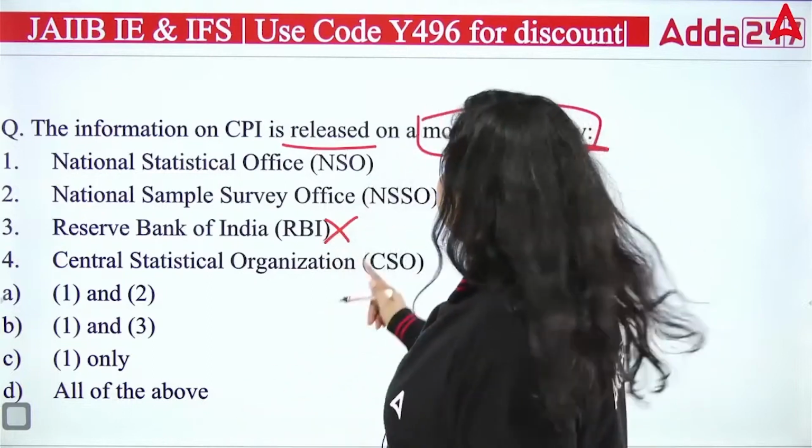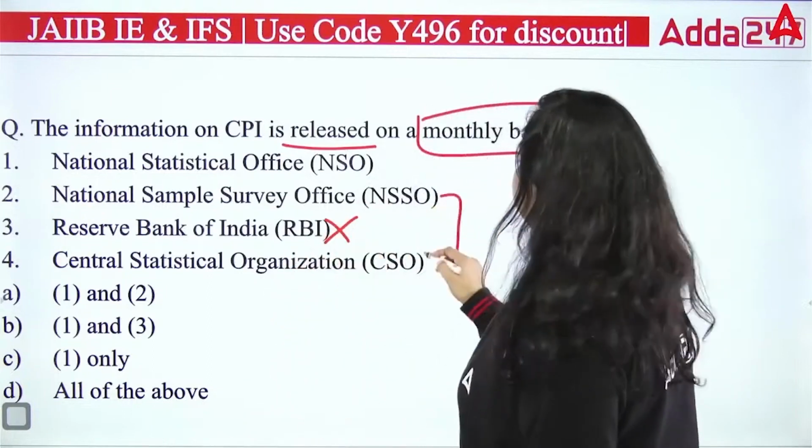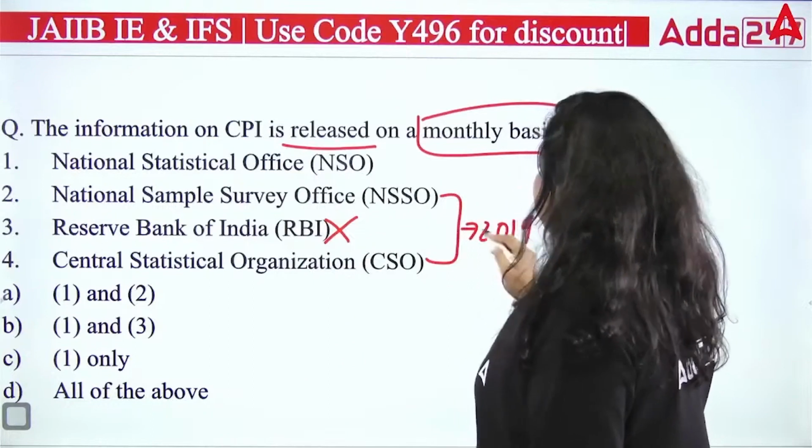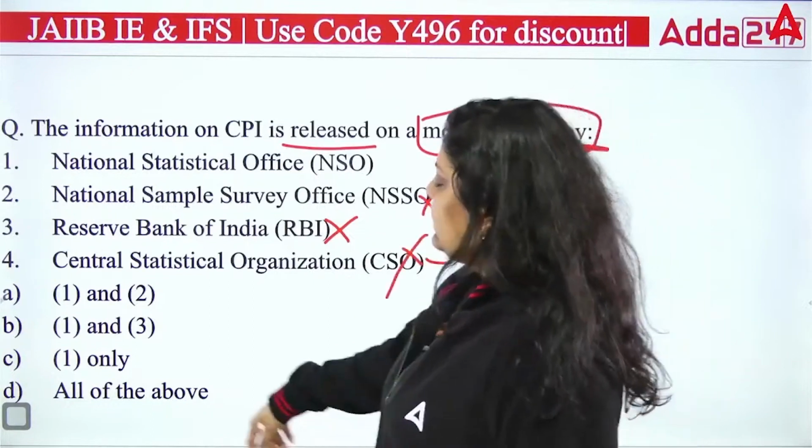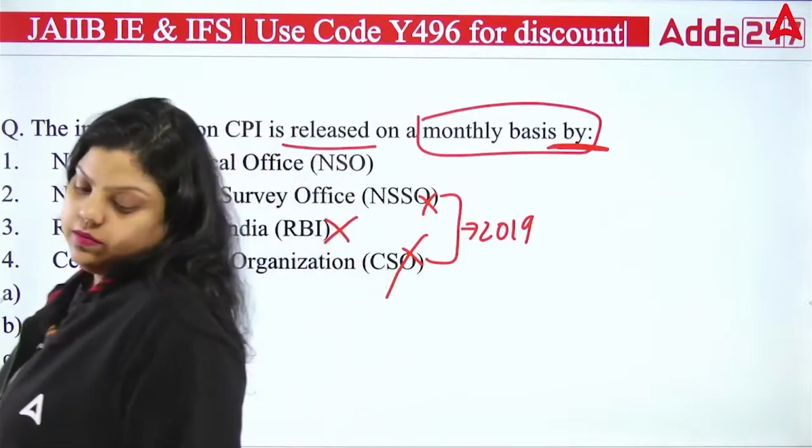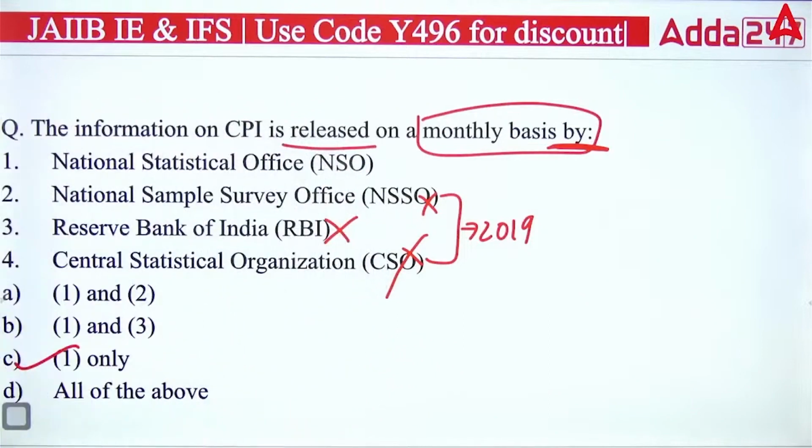If we talk about CSO and NSSO, they both were merged in 2019. So obviously they are not present in the country. So the right answer is one only, that means the C option is correct.